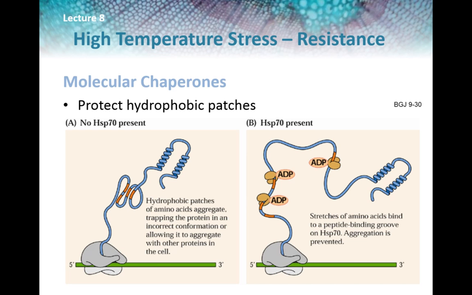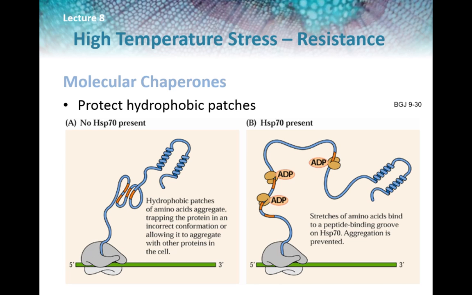Different types of molecular chaperones fill different roles, with the binding role shown in the figure. When a protein is being made, it emerges from the ribosome and develops some secondary structure. Hydrophobic stretches are exposed, which is energetically unfavorable. So there is a tendency to group them together. This initial pattern of grouping may or may not be the correct orientation. Exposed patches can also stick to hydrophobic patches of other molecules, leading to aggregation.